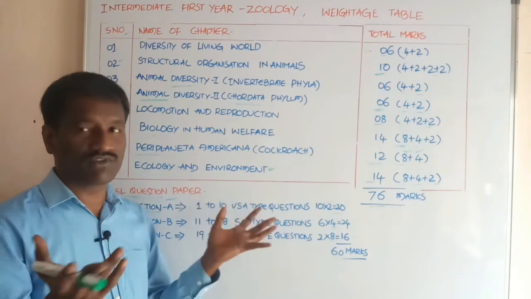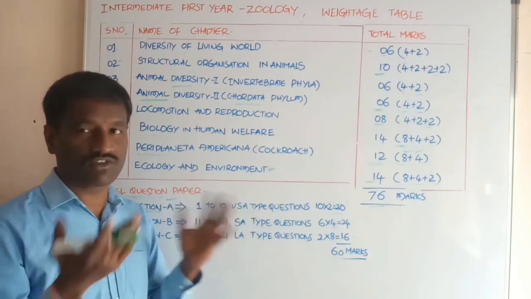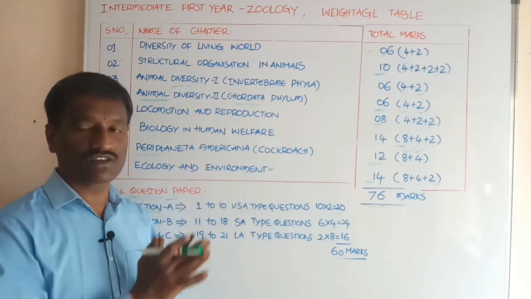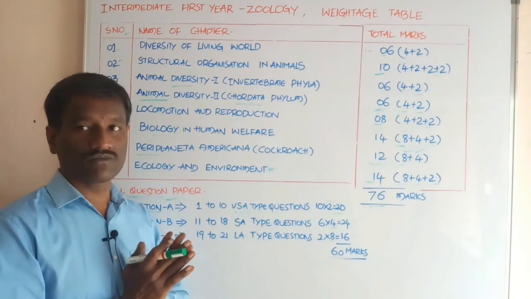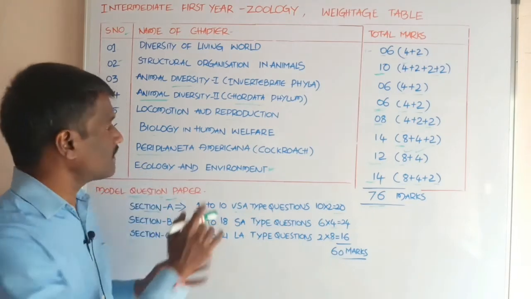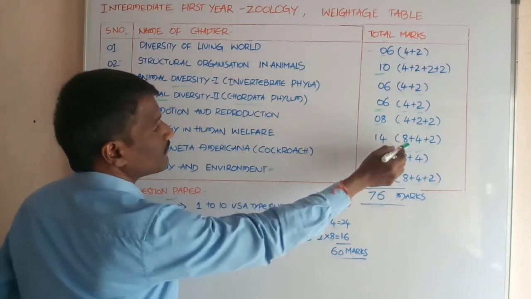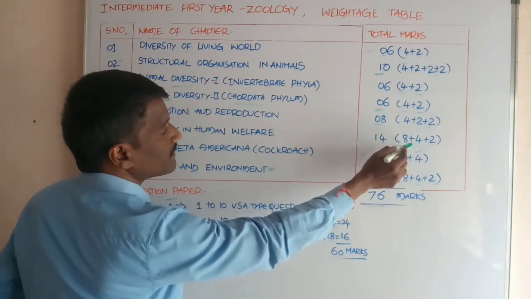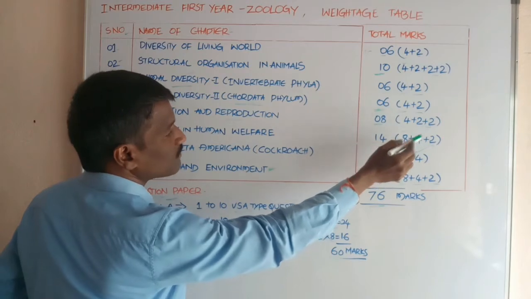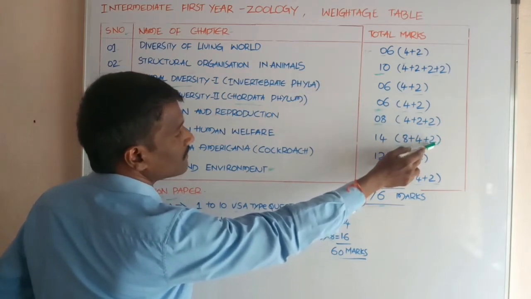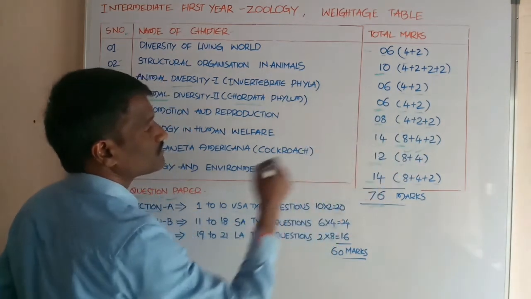And the life cycle of the parasites, life history of parasites like Wuchereria bancrofti, Plasmodium vivax, Ascaris lumbricoides. These are the topics present in biology in human welfare. Total weightage is 14 marks, with 1 long answer type question, 1 short answer type question, and 1 very short answer type question.